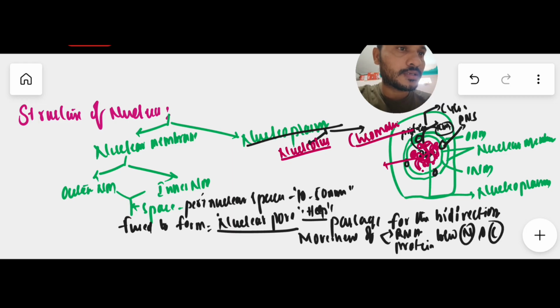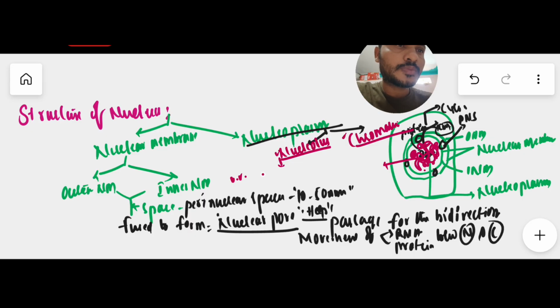One is spherical-like structures called nucleolus, and one more important structure is an elaborate, network-like structure present inside the nucleoplasm, that is chromatin. So now we discuss some important points about the nucleolus. Generally, the nucleolus is an active site for ribosomal RNA synthesis. Very important here, very important.